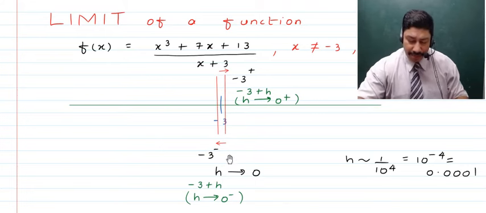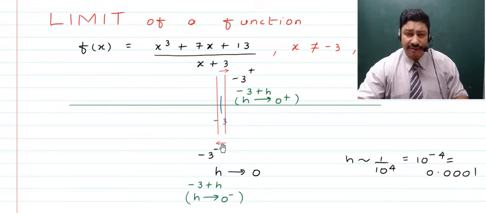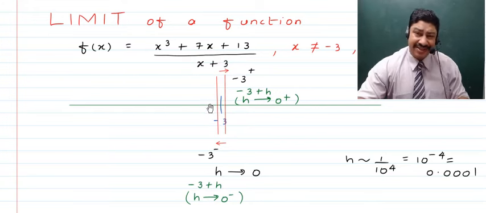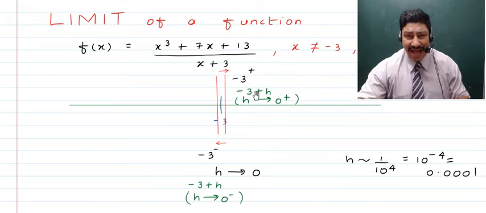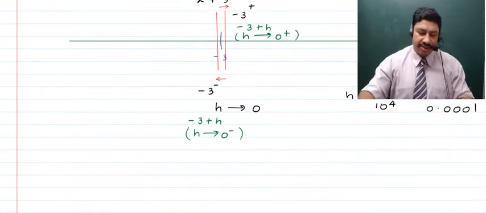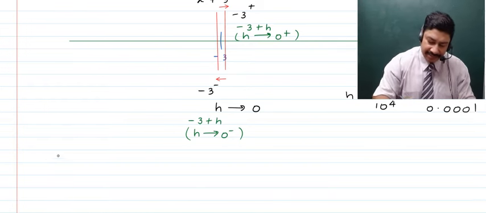One, approach it from the right hand side, and the other is approach it from the left hand side. So when we approach it from the left hand side, we talk about the limit of the function from the left hand side to be the left hand limit, right? What do we say? We call it the left hand limit.